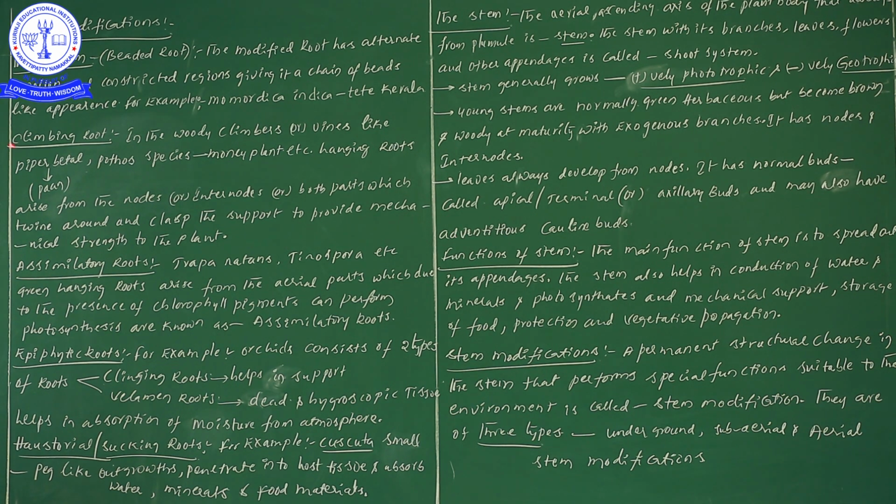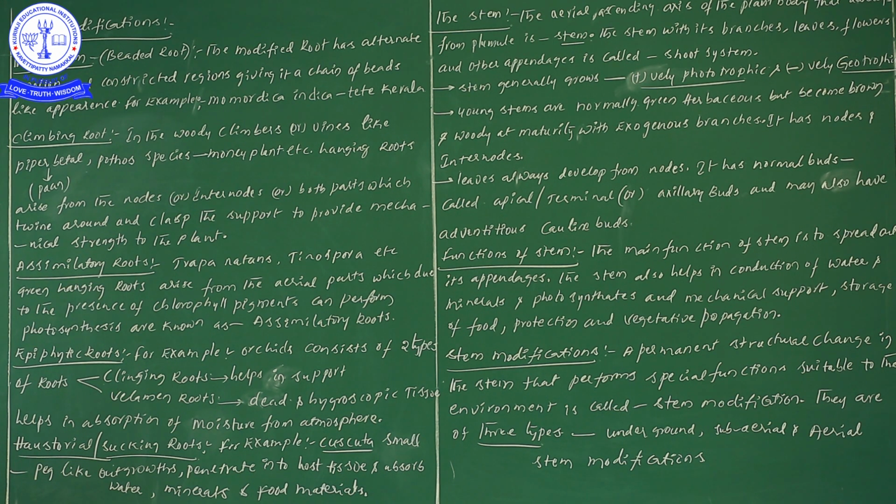Next, climbing roots, concerned with woody climbers or vines. For example, which plants? Piper betle, the palm leaf plant, and one more is Pothos species. Pothos species, for easy understanding, is the money plant. The common name there is money plant.